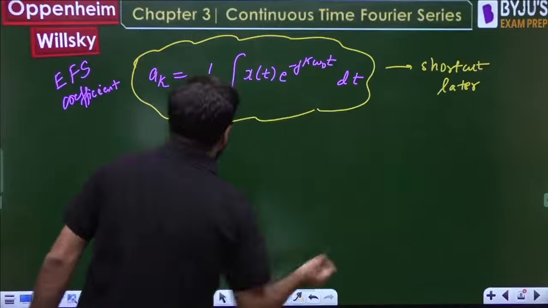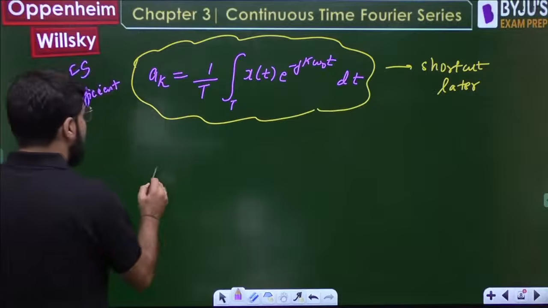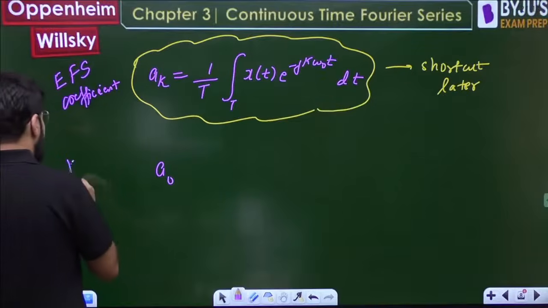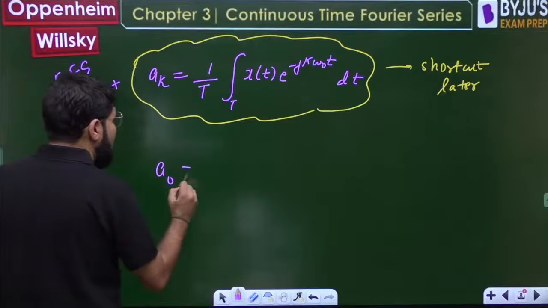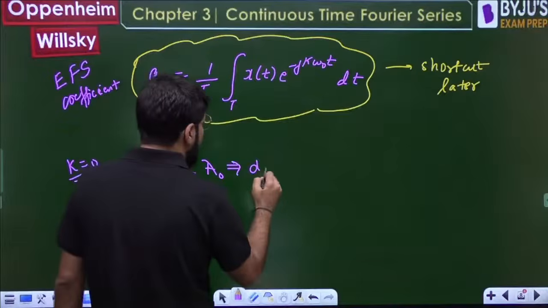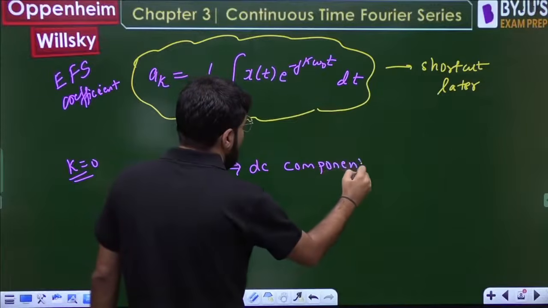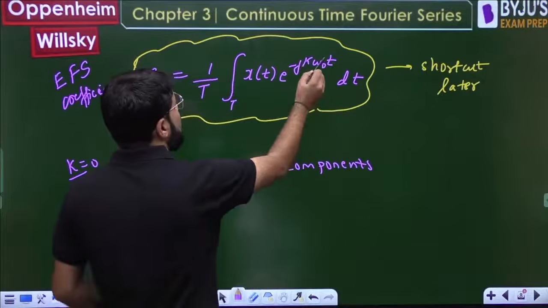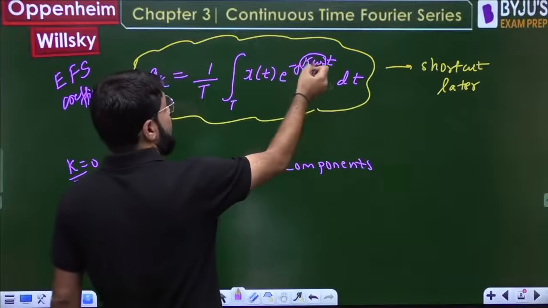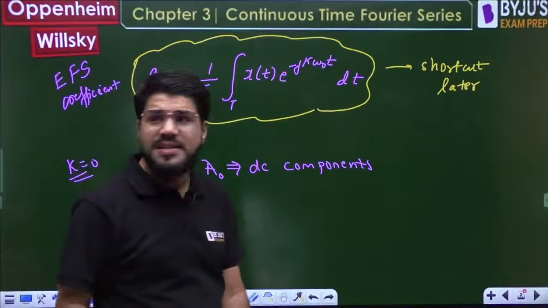Now, if I want to talk about the trigonometric Fourier series coefficients, whether you say k equal to 0, if k is 0, a naught, that will also be equal to the capital A naught. They are both known as the DC component. Why? Because if you put k equal to 0, you will get the 0 frequency. In general, the frequency is k omega naught. For k equal to 0, you get the 0 frequency term. That is known as the DC component.